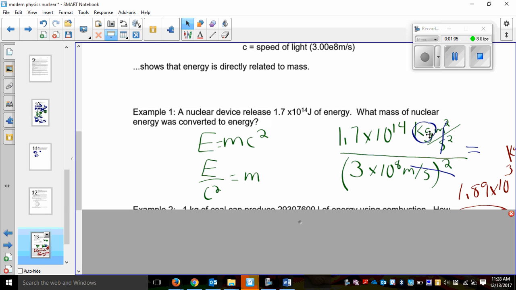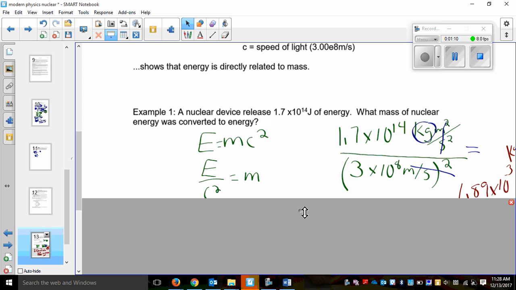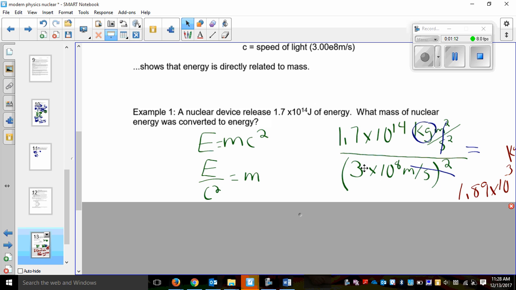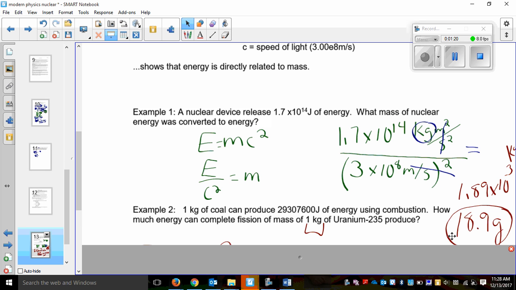Okay, so we get 1.89 when we do this calculation. Kids often forget to square the speed of light. We get 1.89 times 10 to the negative 3 kilograms, or I converted that to 18.9 grams. So just 18.9 grams released all of that energy.